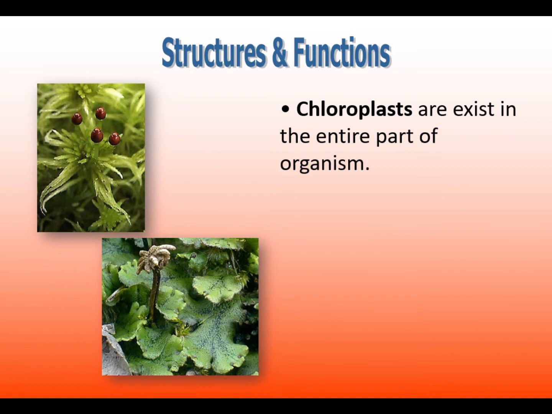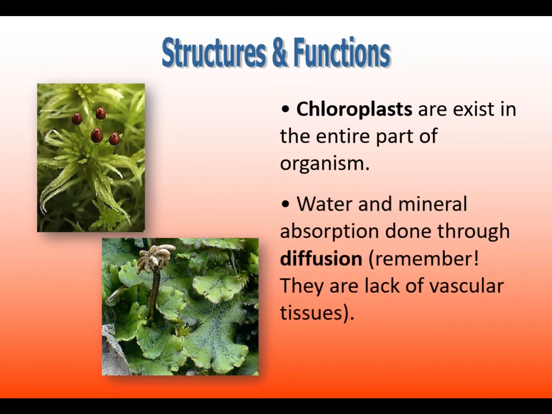Even though they are simple plants, chloroplasts still exist in the entire part of the organism. As you have known before, chloroplasts are an organelle in plant cells that contain chlorophyll, a pigment for photosynthesis. Water and mineral absorption is done through diffusion. Remember that they lack vascular tissues.